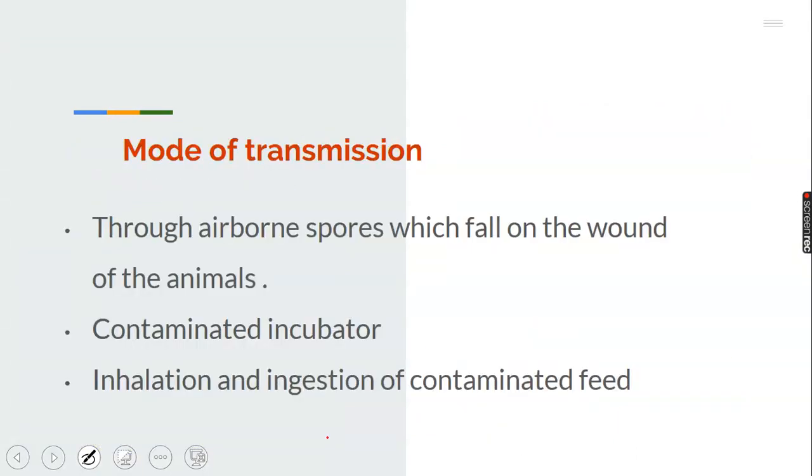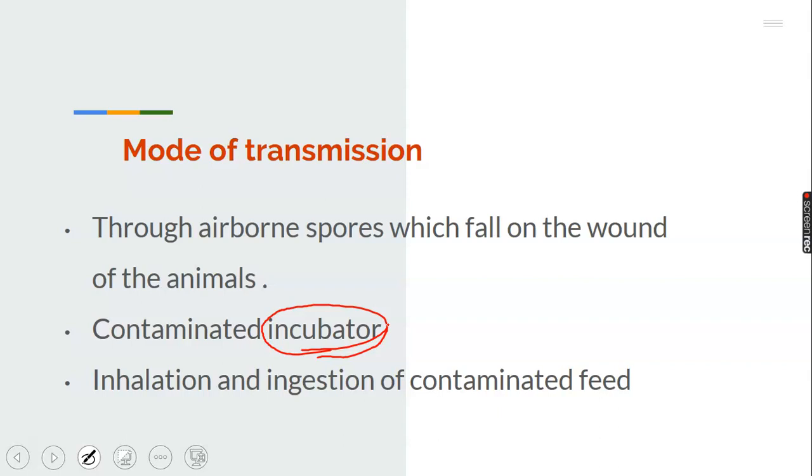Mode of transmission. How is the disease transmitted from sick animals to healthy animals? 1. Through airborne spores. The spores fall on the wound of the animals, and the animal thereafter is affected by the disease. 2. Contaminated incubator. Whatever is being used in incubating the animals, when it is contaminated by aspergillosis, healthy animals that come in contact with this incubator are also infected by the disease.